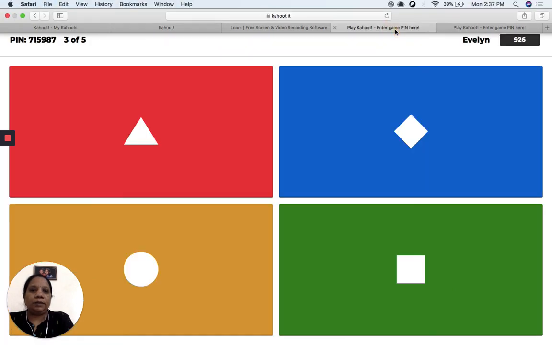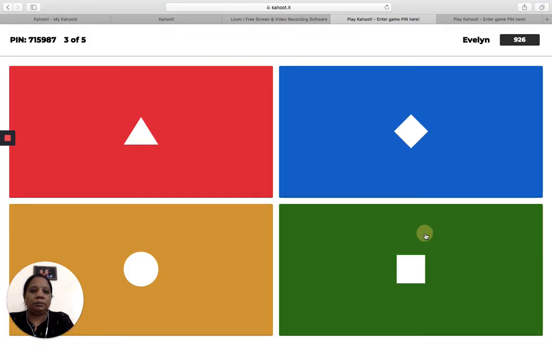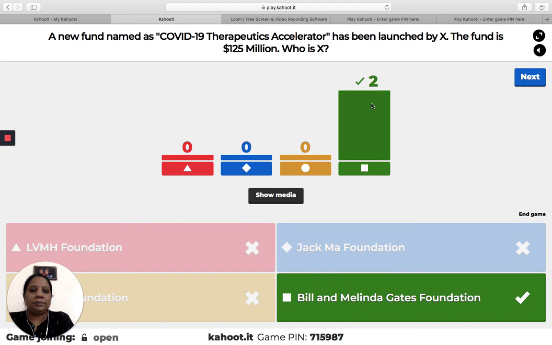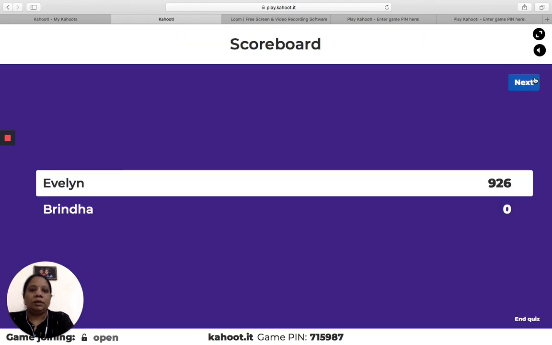So let me quickly go into the student view, click the correct color, whichever color I think is the correct answer. Come back to teacher's view, you can see both of them have given the correct answer. Okay, let me check the score. So when I go into the score, you can see that it will keep accumulating the score of even the previous questions. Okay, so Evelyn is topping.